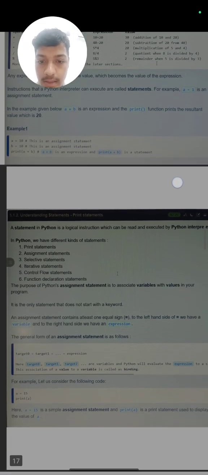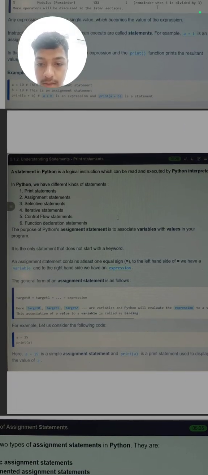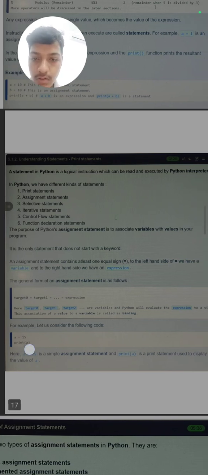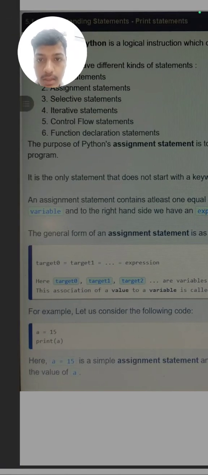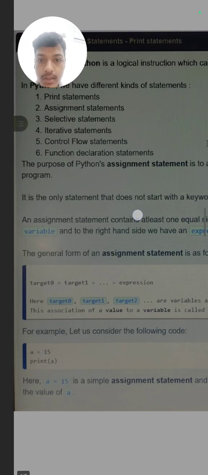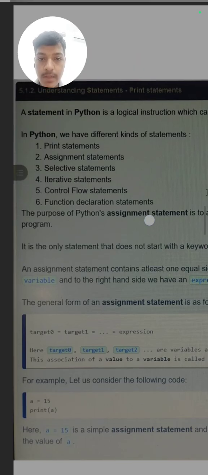Next is understanding the print statement. See below: a is equal to 15, print a. As I have told you, we should not use double quotes while printing the variable name, because it would print the a directly. So this is the main difference. It is to be noted. In Python we have different kinds of statements: print statement, assignment statement, iterative statement, and control flow statement. We will learn control flow and iterative statements in the next video series.